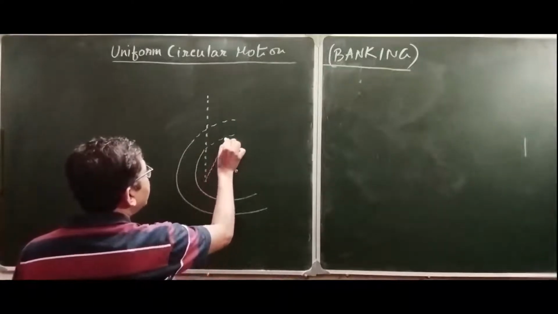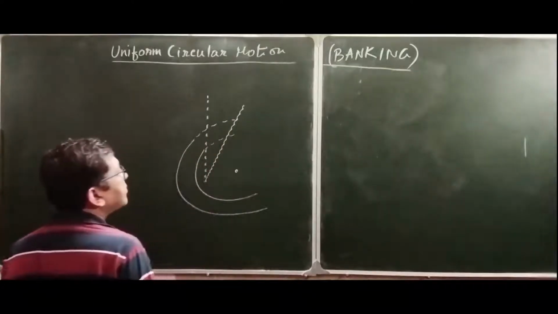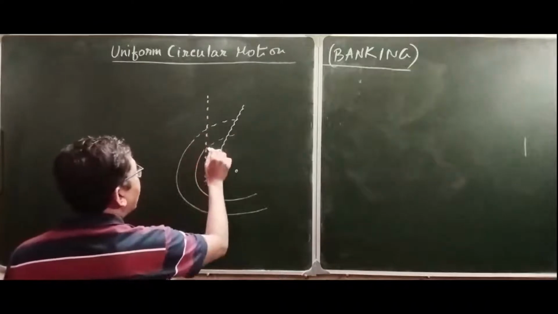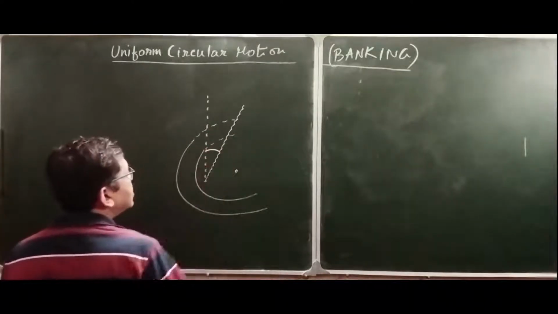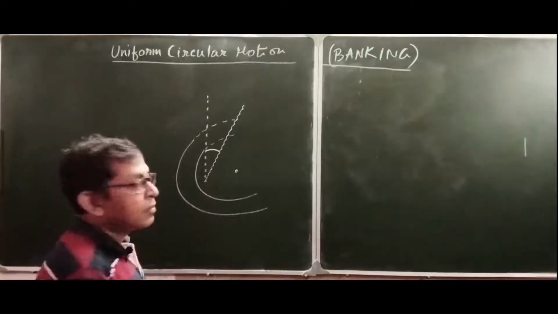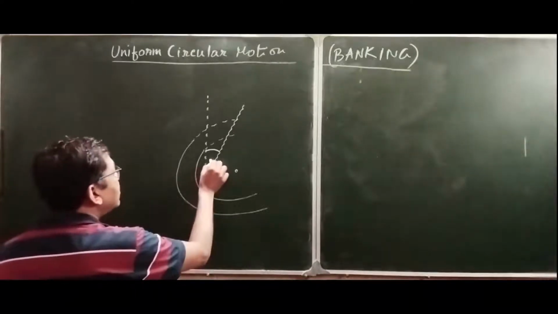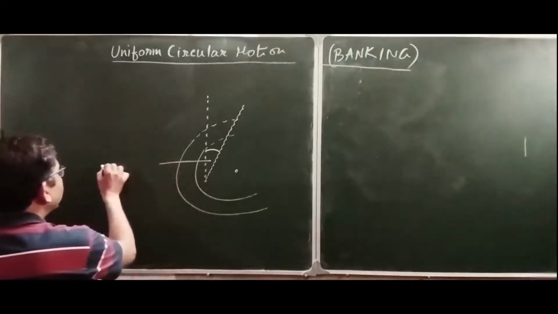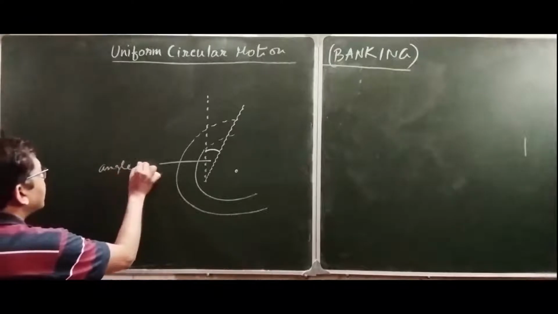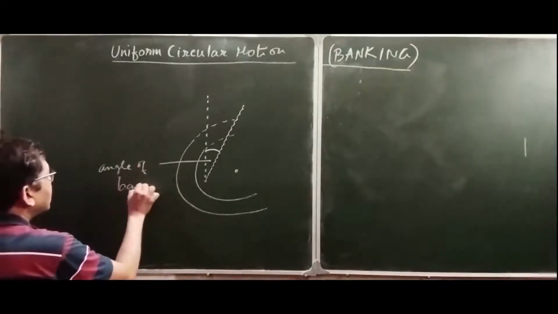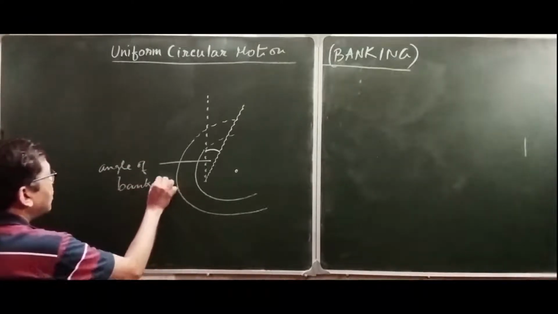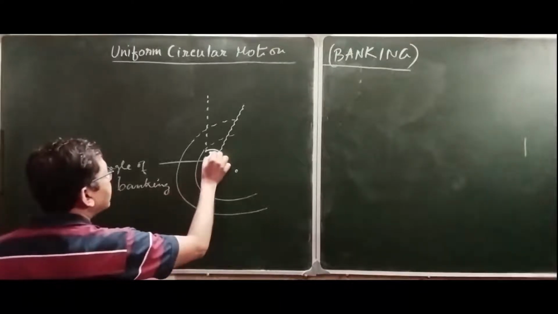That means the leaning position is like this. And the angle with which the rider has to lean is called the angle of banking. Let's consider it is theta.